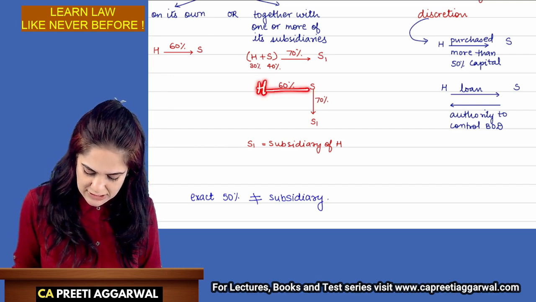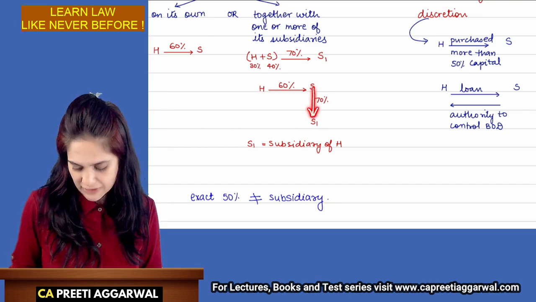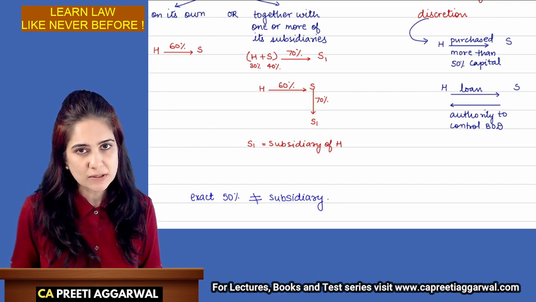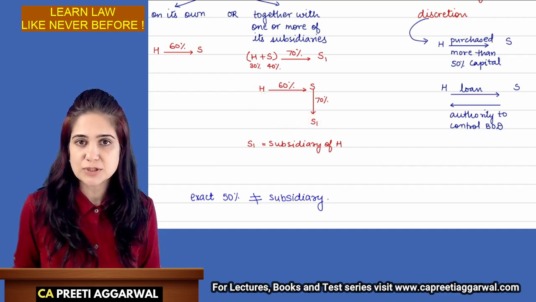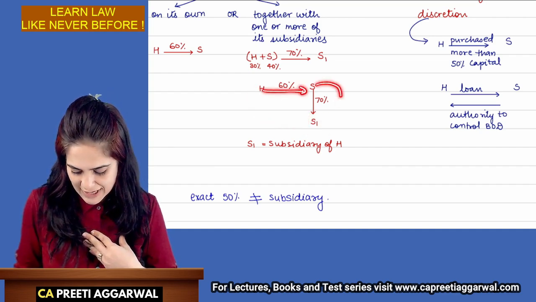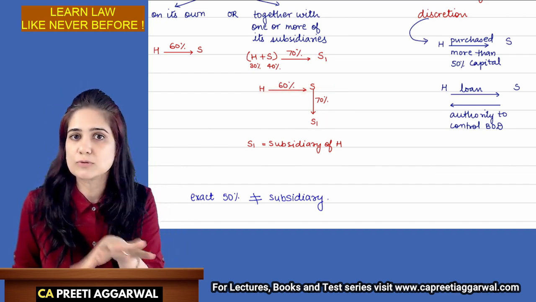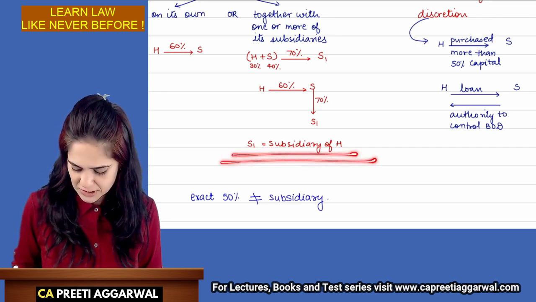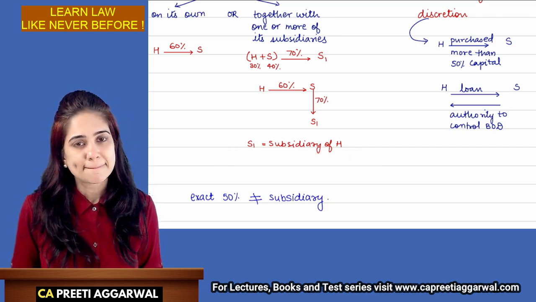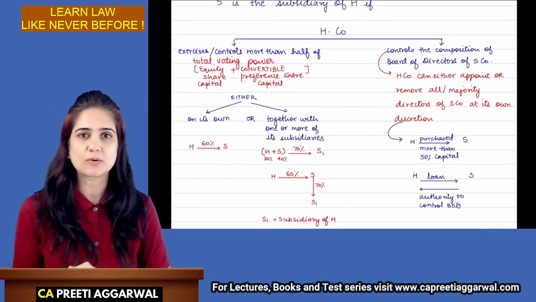H owns 60% in S. S owns 70% in S1. Indirectly, S1 is the subsidiary of H. H controls S and S controls S1. So indirectly, H can also control S1. S1 is the subsidiary of H. This is the ownership which makes me the holding.